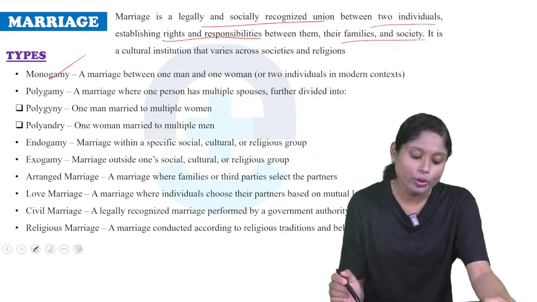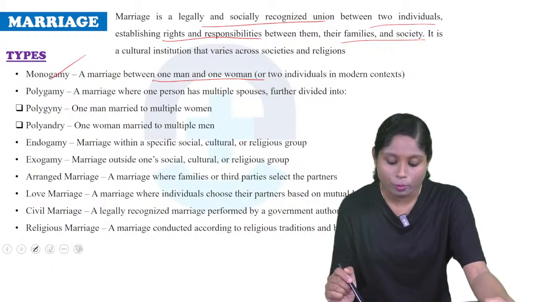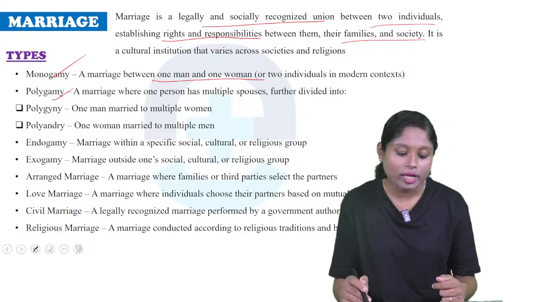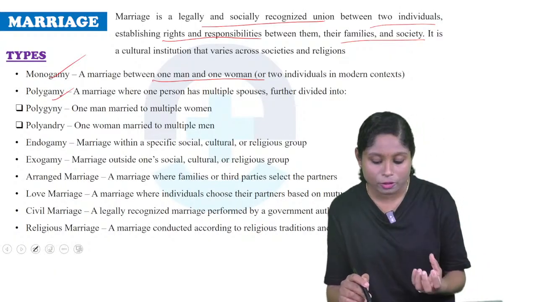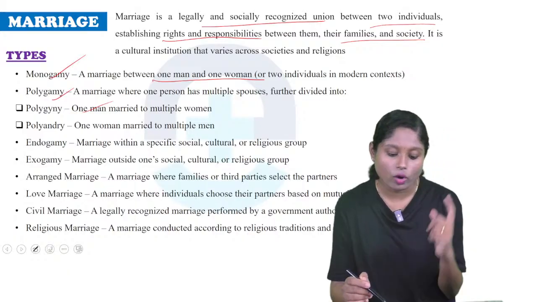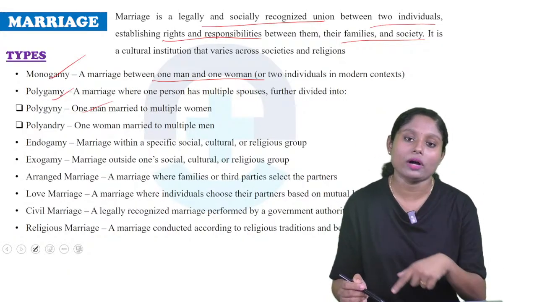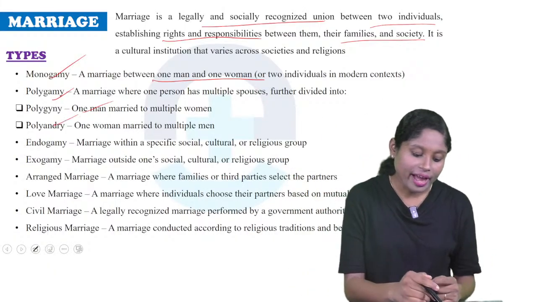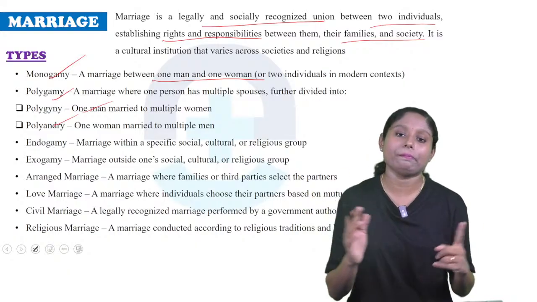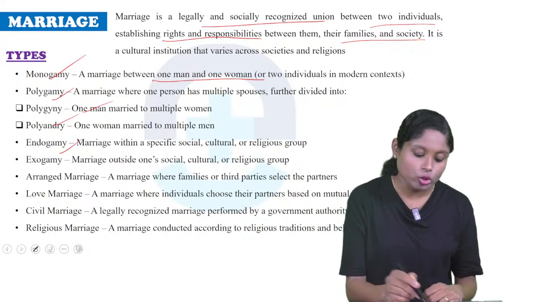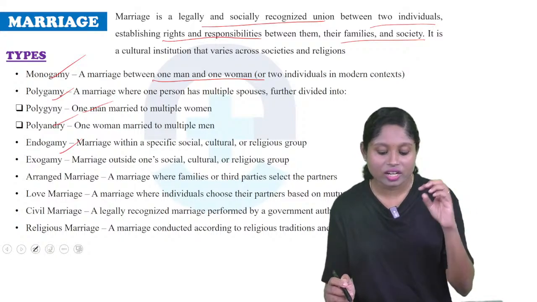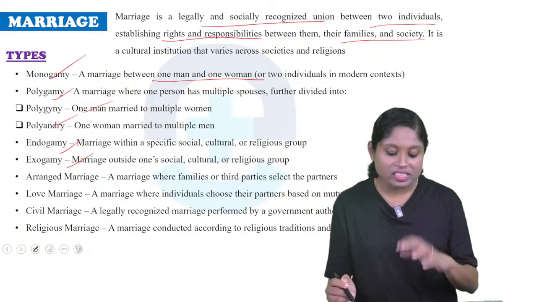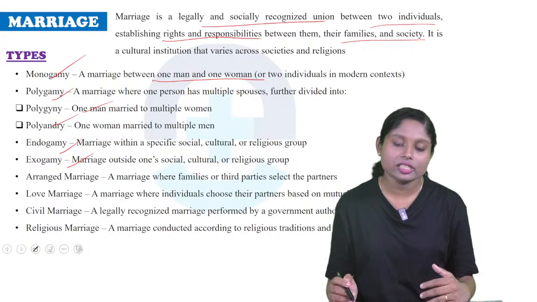So what are the types? Monogamy: a marriage between one man and one woman. So two individuals in the modern concept, one man and one woman, that is monogamy. Polygamy: a marriage where one person has multiple spouses, further divided into polygyny, one man married to multiple women. So that is polygyny. Polyandry: one woman married to multiple men. So that is polyandry. Endogamy: marriage within a specific social, cultural or religious group. Exogamy: marriage outside one's cultural or religious group.